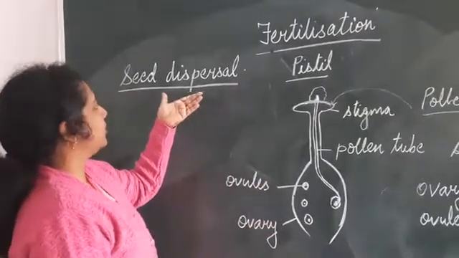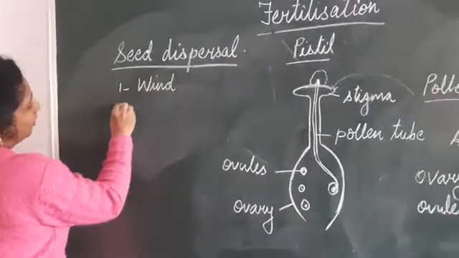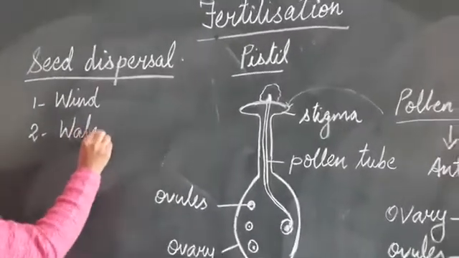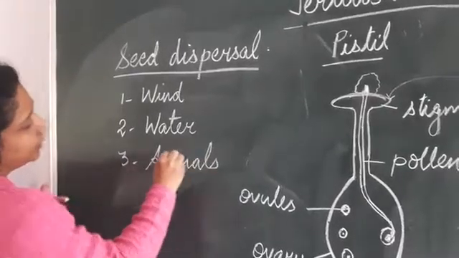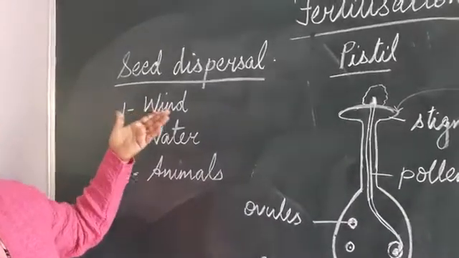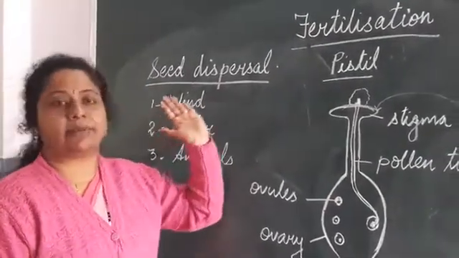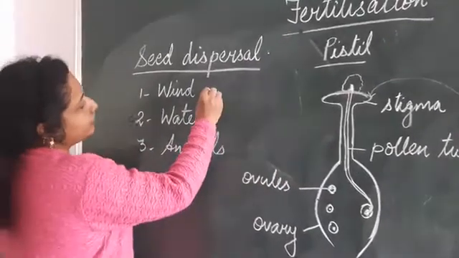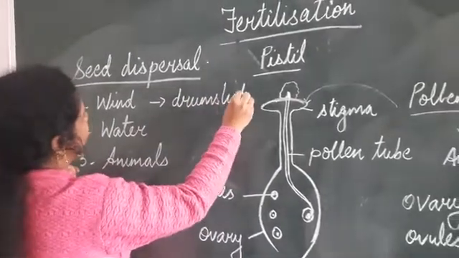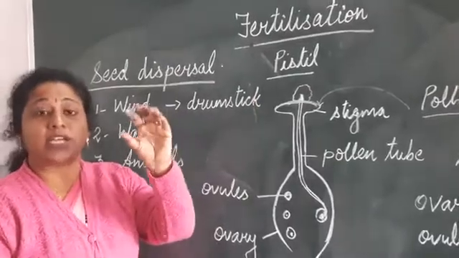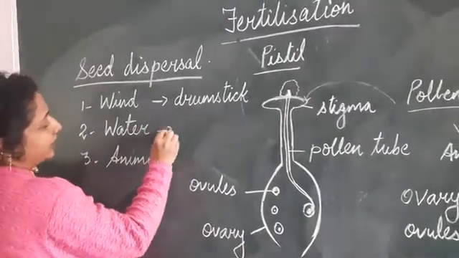And how does it go? This seed dispersal can take place either by wind, or by water, or by animals. Okay, the seed dispersal takes place by 3 methods. Some of the seeds are very light in weight, so they can be carried away by the wind, like the seeds of drumstick. The drumstick seeds are very thin and very light, so they can be carried away by the wind.